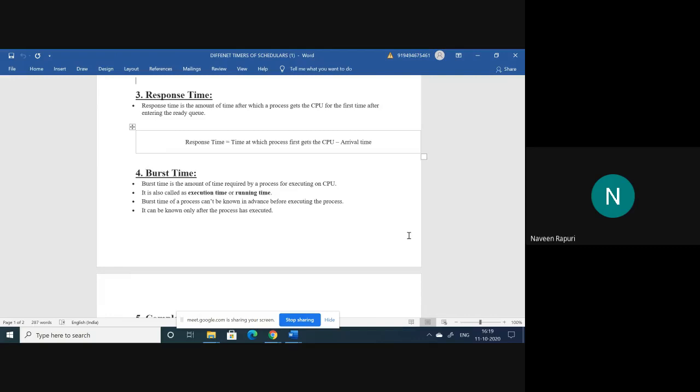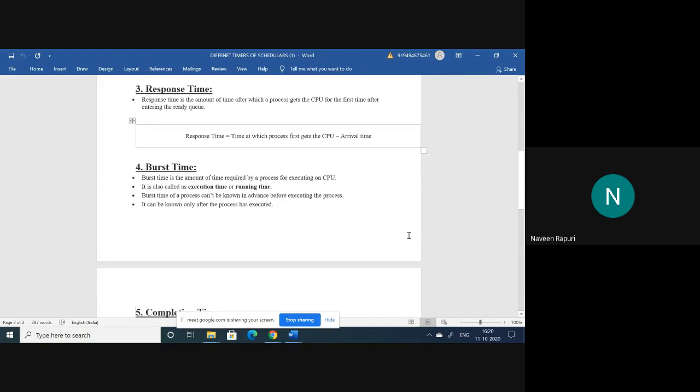So you can get it as the first time the process gets the CPU minus arrival time. When it came to the ready queue, we need to deduct that time from the first time it gets the CPU. Suppose the first time it gets the CPU is 7 and the arrival time is 5. So we need to subtract 5 from 7, so that is 2. The response time of that particular process is 2. If you didn't get it, please don't be bothered, sir. I will explain it at the time of doing the problems. You will definitely understand the timers clearly.